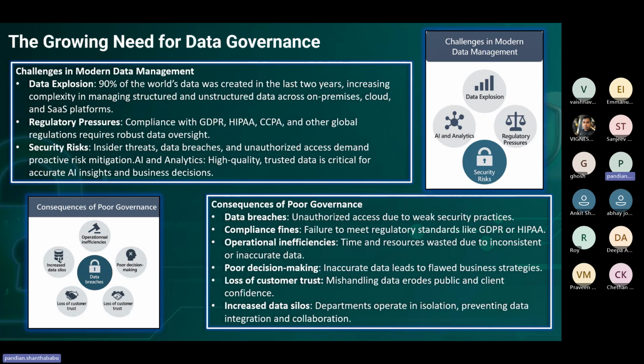So what are the consequences of poor governance? If you're not doing it, of course, data breaches. They have been happening for many years, but nowadays people plan for them in advance to prevent breaches. Then compliance fines: failure to meet regulatory standards like GDPR and HIPAA.